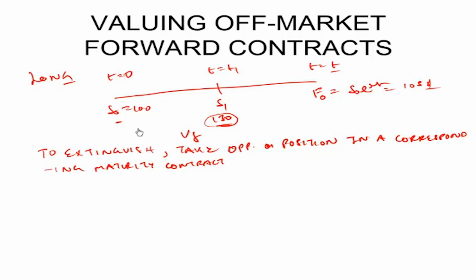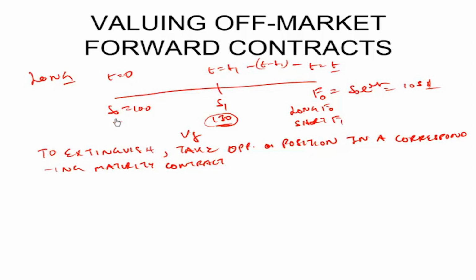His current contract, that is long F0, has how much time to maturity now? T minus T1. So what he needs to do is short a forward contract with the same maturity. So he will short another contract with the maturity T minus T1. We'll call it short F1.